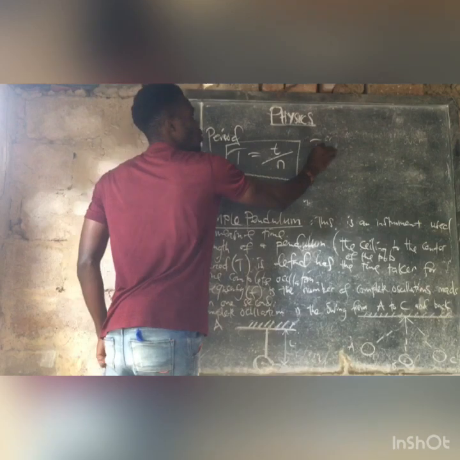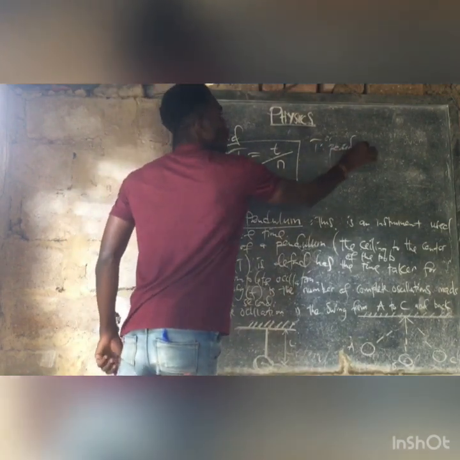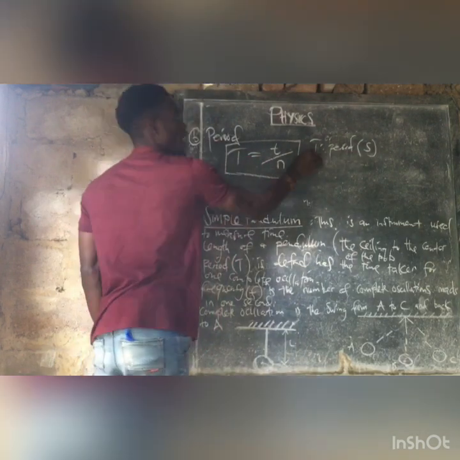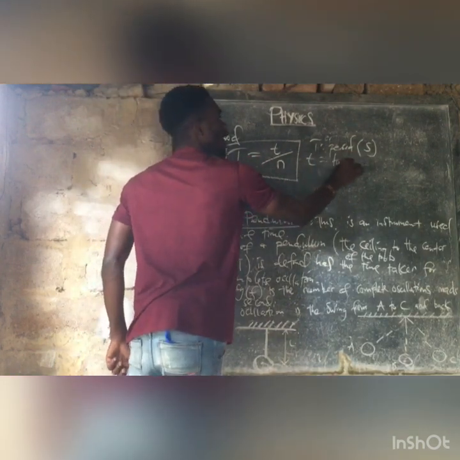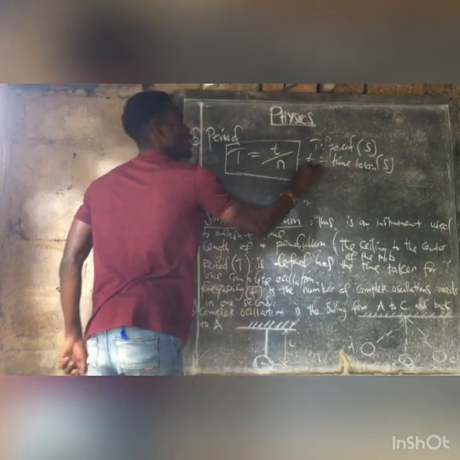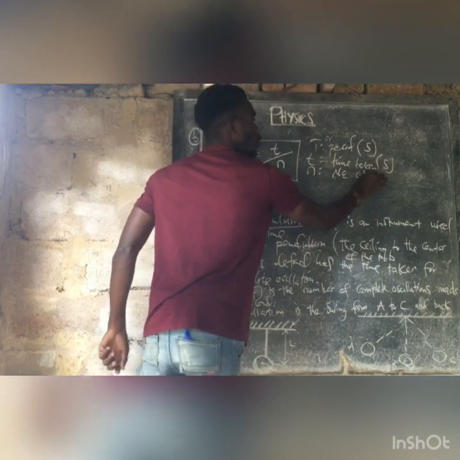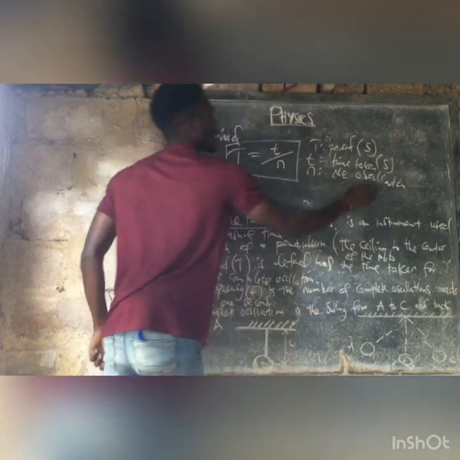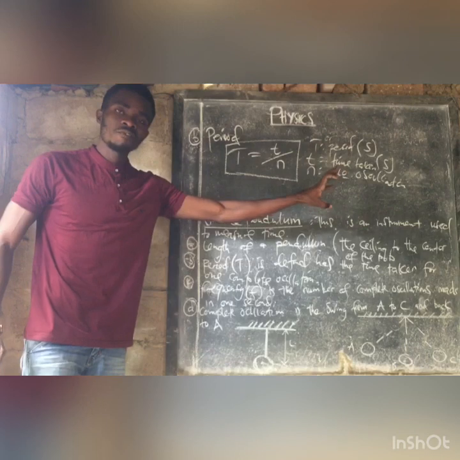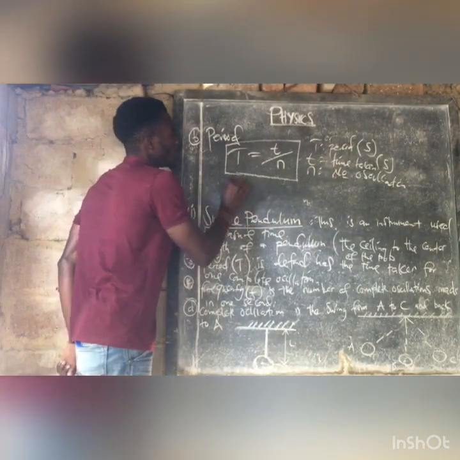This is the unit that we'll be using for period, where T is period in seconds, where small t is the time taken in seconds as well, and N is the number of oscillations.